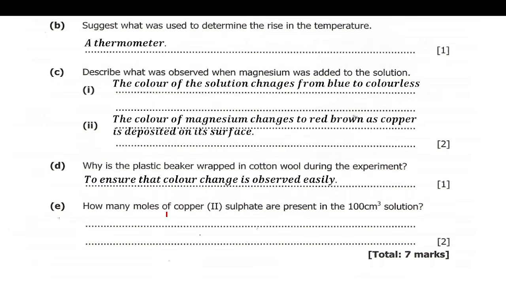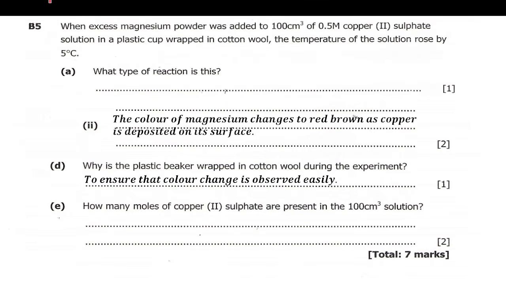Then E, how many moles of copper 2 sulfate are present in 100 cubic centimeters of solution? So they need the number of moles. So we will bring the main question. The main question says, when excess magnesium powder was added to 100 cubic centimeters of 0.5 molar copper 2 sulfate solution in a plastic cup wrapped in cotton wool, the temperature of the solution rose by 5 degrees Celsius.